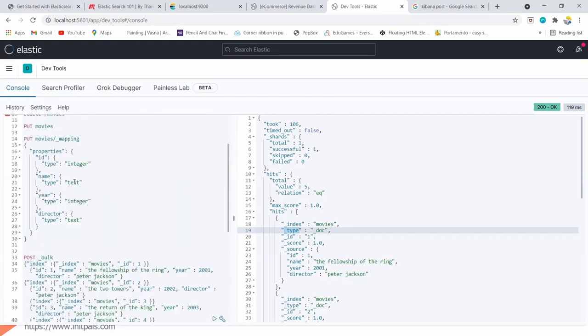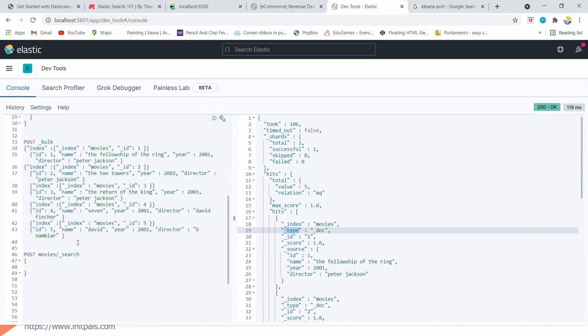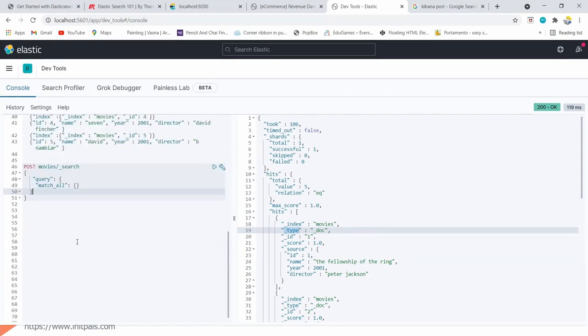Let me copy paste it. What I will do is I'm not going to use match_all. I'm using match, and then here I need to specify where to search.